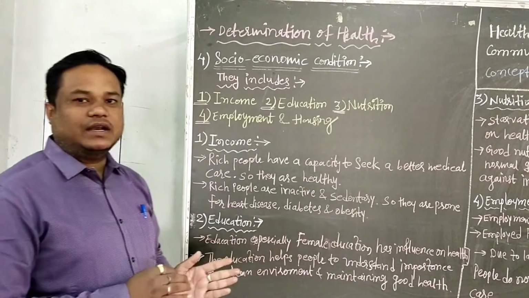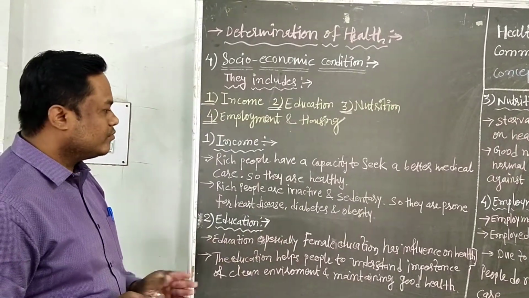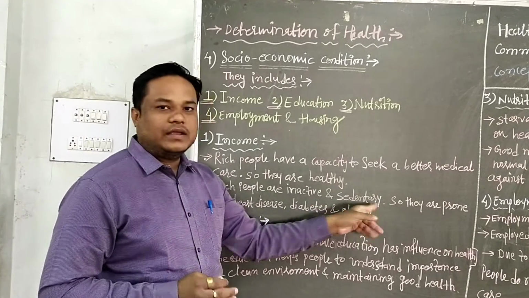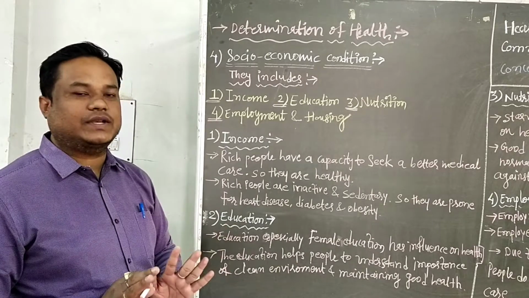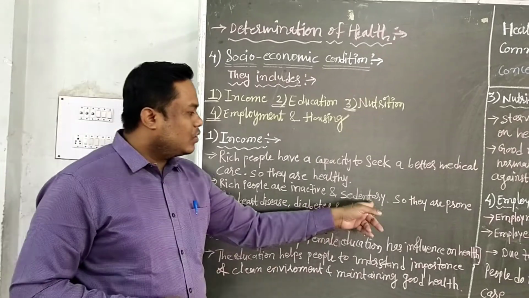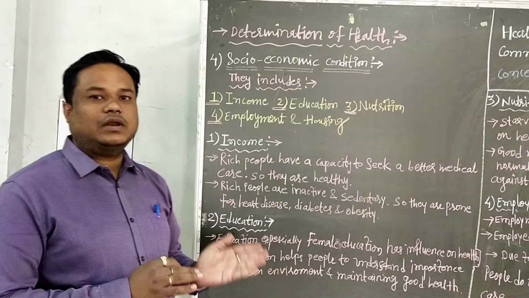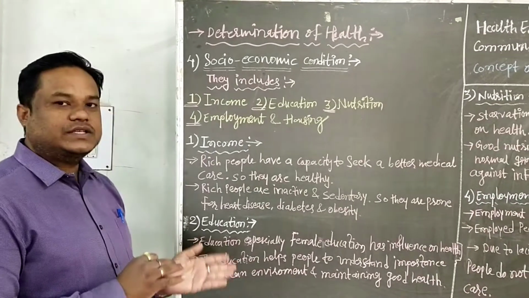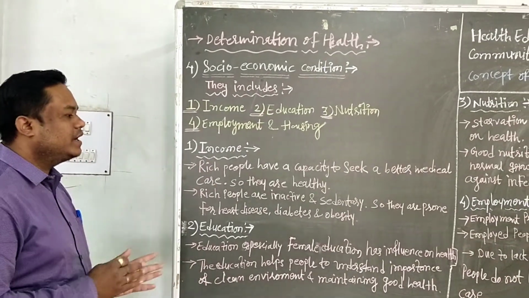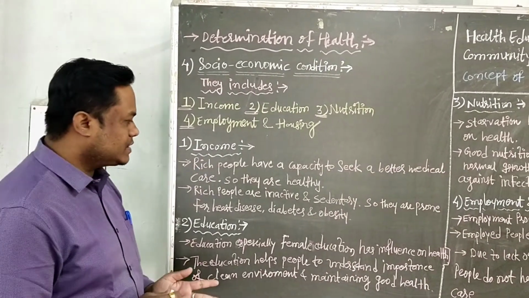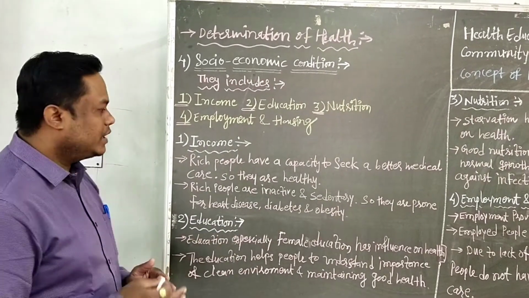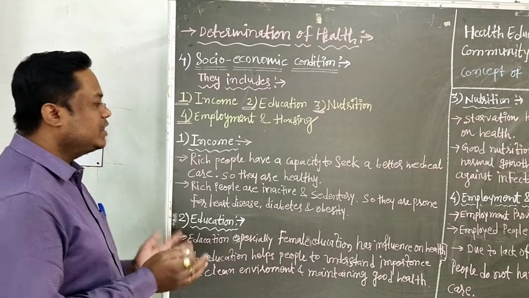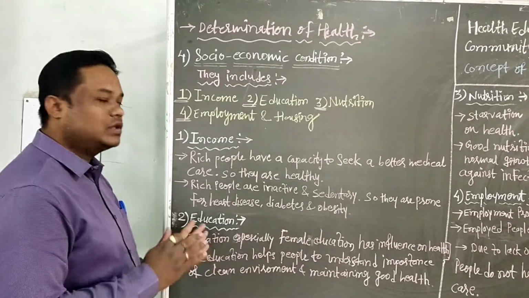Sedentary lifestyle means the persons are inactive, with no physical activity. They are only sitting or lying and engaged in, for example, reading books, social activities, watching TV, using mobiles, and sitting in one place for a long time.